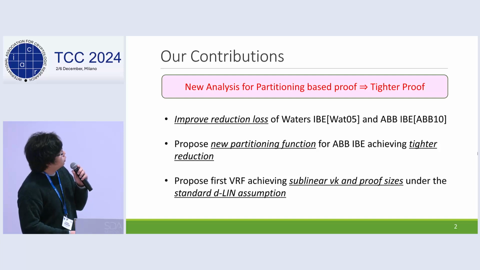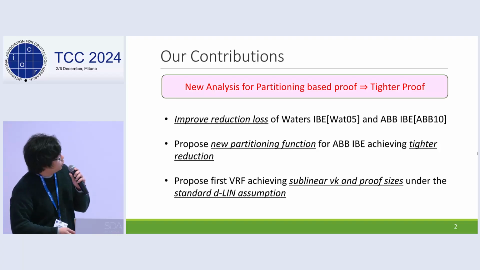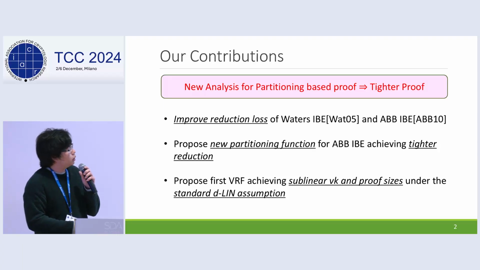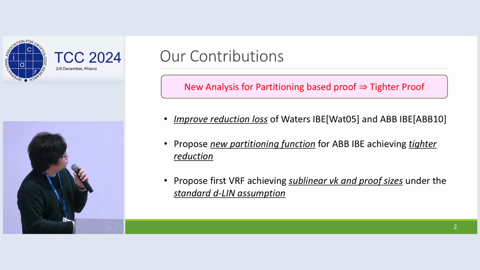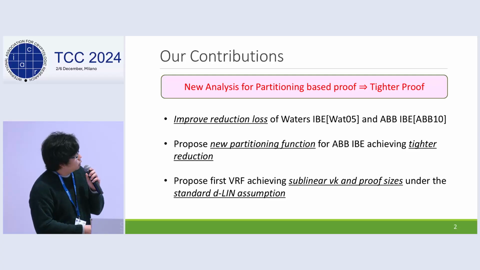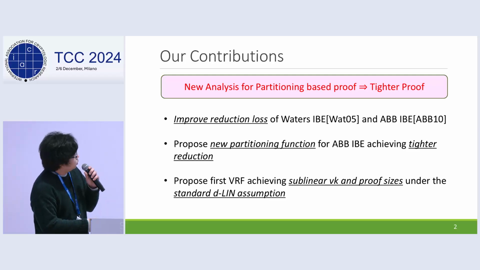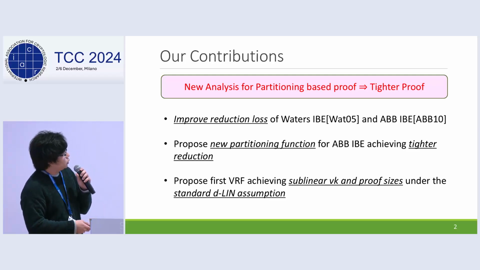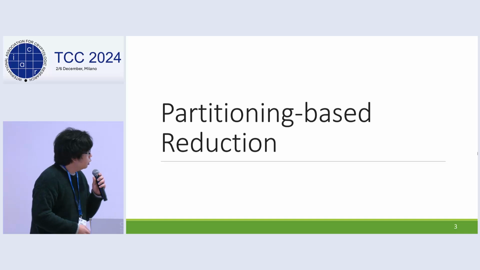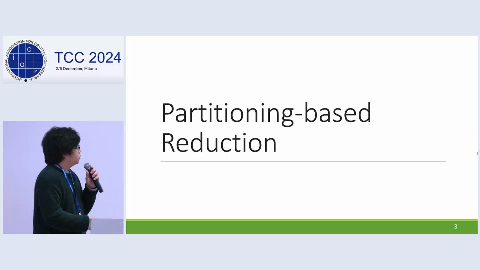By using our new analysis, we provide the following results. First, we improve the reduction loss of Waters IBE and ABB IBE. The second result is that we propose a new partitioning function for ABB IBE, which provides a tighter reduction. The final result is that we propose the first VRF with sublinear verification key and proof sizes under the standard assumption. From here, I talk about the partitioning techniques and the artificial abort techniques.